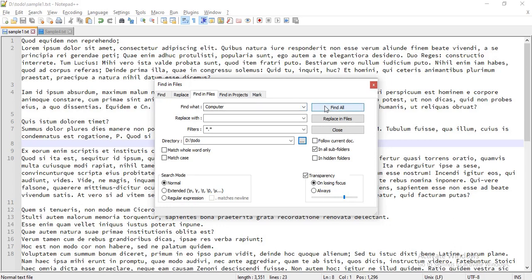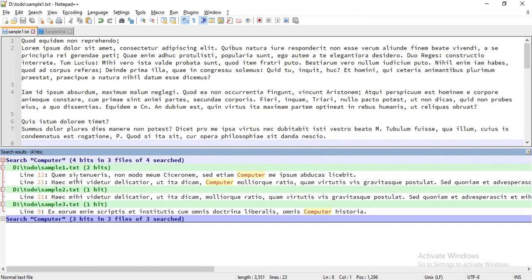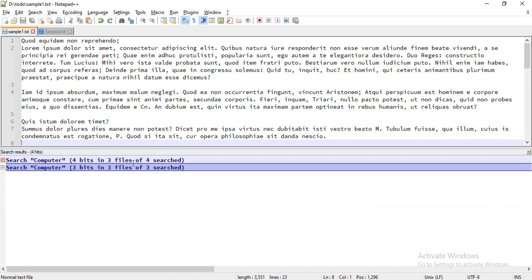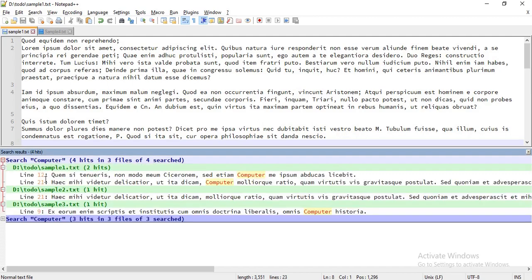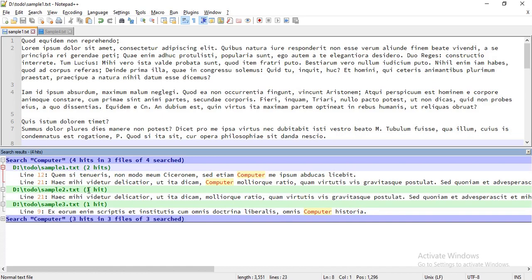And if I do Find All, you can see that in the particular directory which you have selected, it will search that word in all the files. Like this: search computer, 4 hits in 3 files. If you see, it has found that word in sample1.txt, sample2.txt, and sample3.txt, and in sample1.txt it found that word in two lines, line number 12 and 21. Similarly for sample2 and sample3, it will list all the occurrences of that word in all the